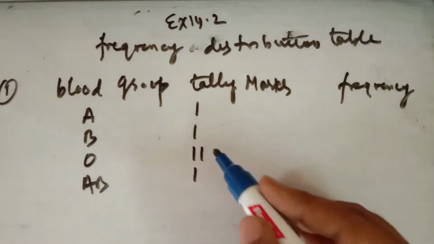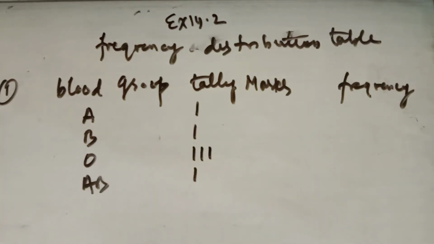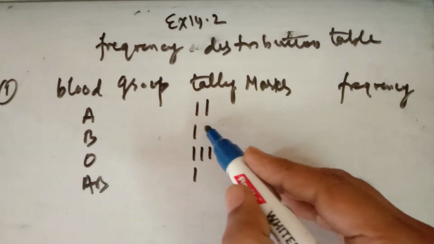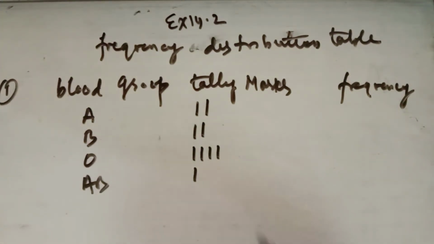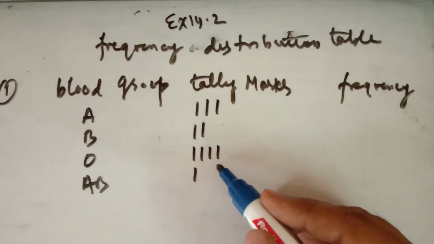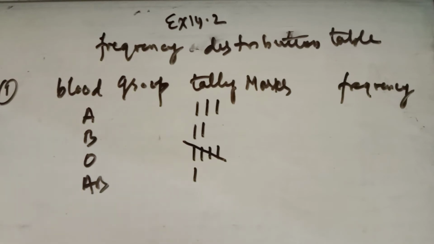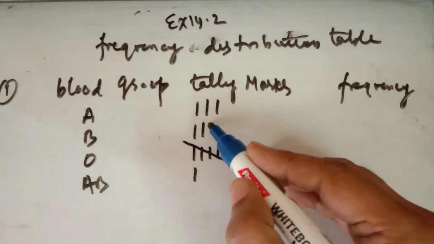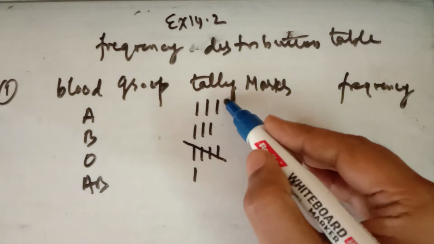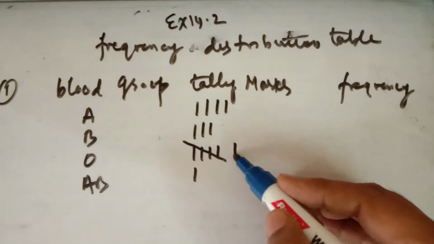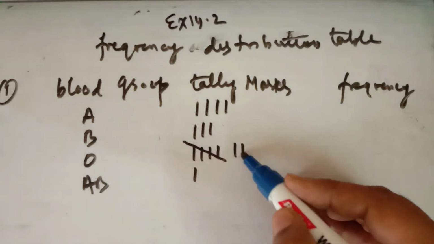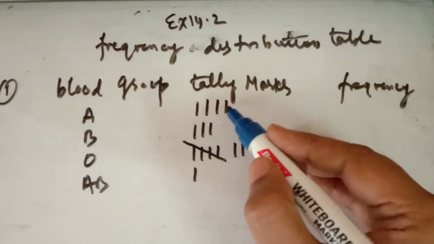Then again we have O. So in front of O write one more. Then A. One more against A. O. It is O. Then B. B. Then A. Then we have O. When O comes again and this is the fifth, you cross it out and make a group, so that these become 5 for O. Then we have B. Then we have A in front of A. Then we have O, so make the sixth separately. Then we have O like this. Then we have A, so the fifth has come in front of A.